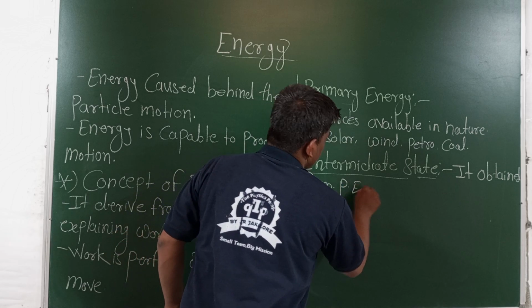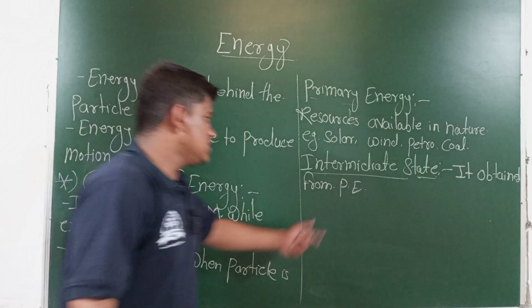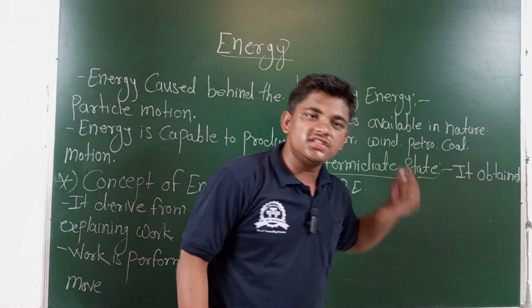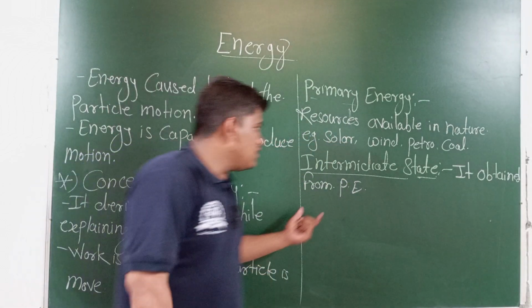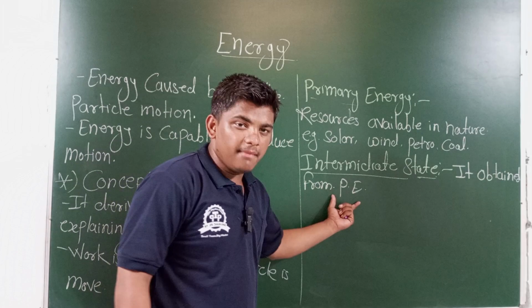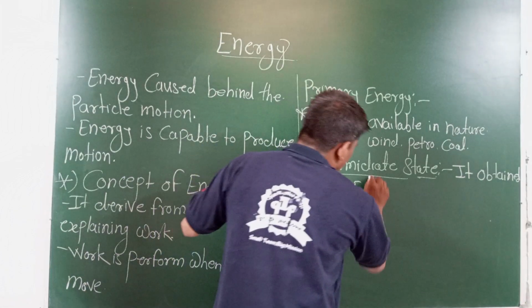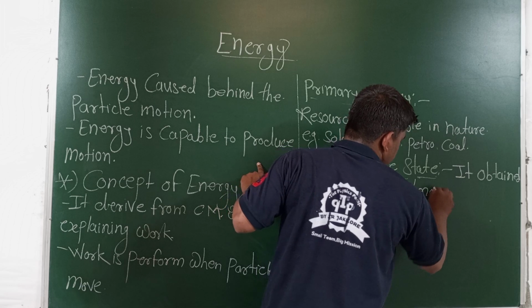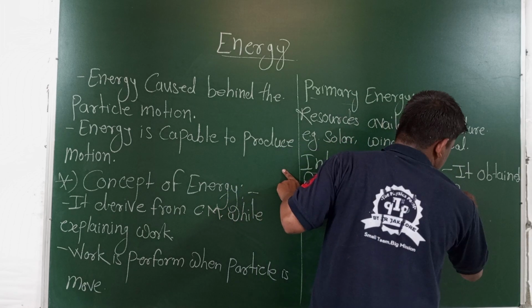That PE, it means not potential energy. There is primary energy. The secondary or intermediate state of energy is obtained from the primary energy by one or more processes.